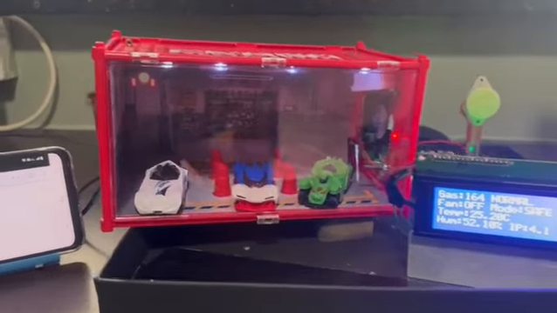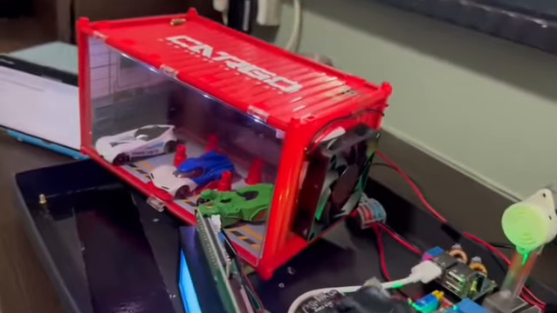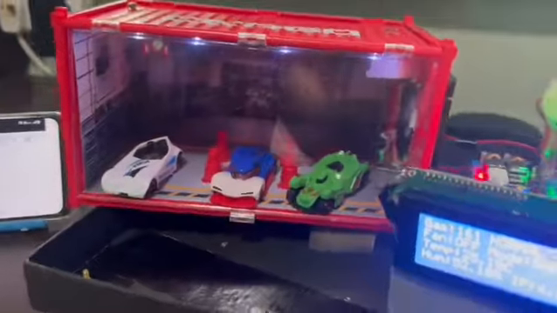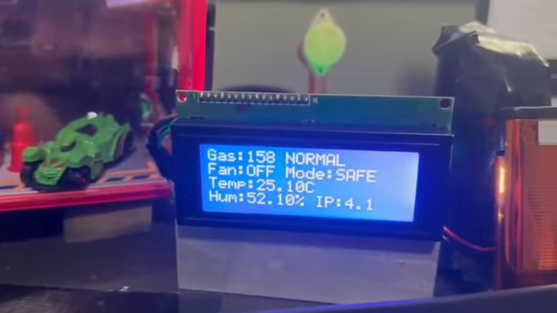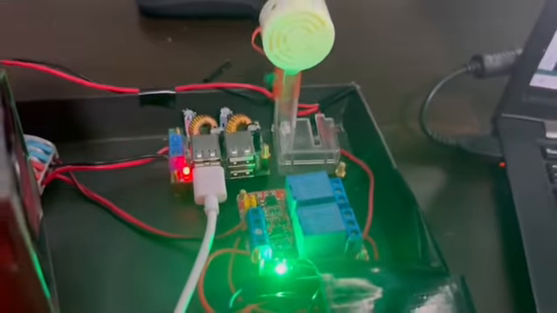Hi, good morning everyone. My name is Abhishek and this is my project, a real-time carbon monoxide based smart ventilation system for enclosed car parks. The main controller of the system is the ESP32 microcontroller, which processes all the sensor data, and my MQ-7 sensor, which is the carbon monoxide sensor, and the DHT22, which is the temperature and humidity sensor, to monitor the environmental conditions inside the car park.